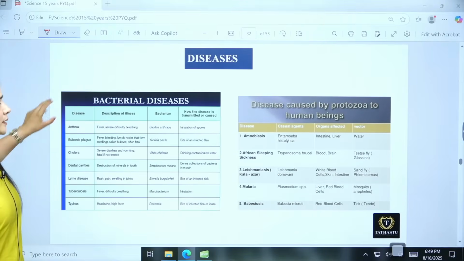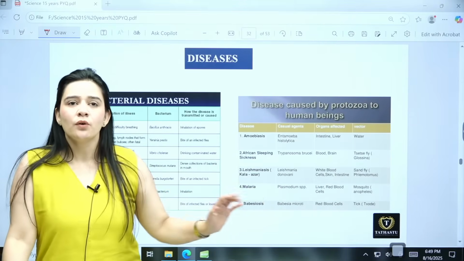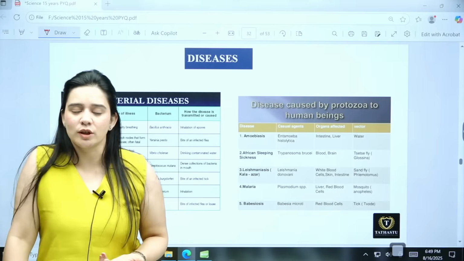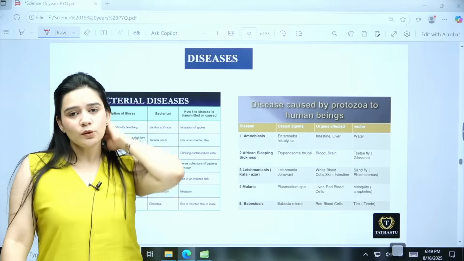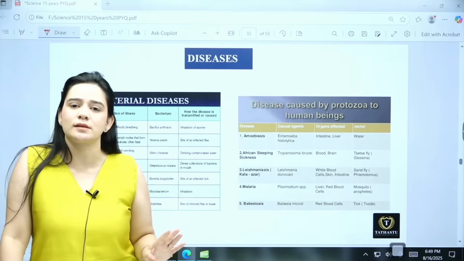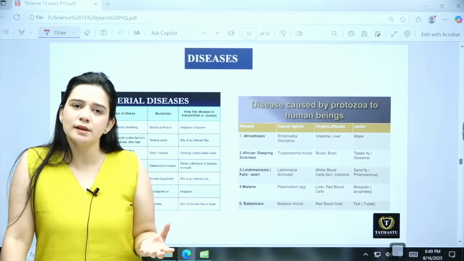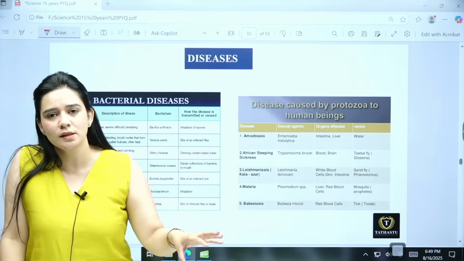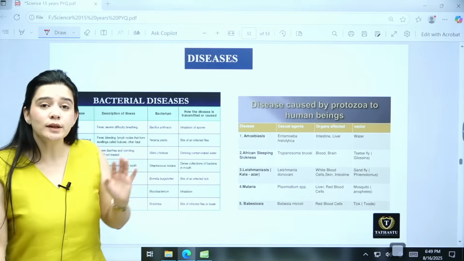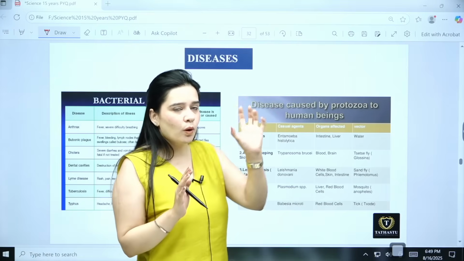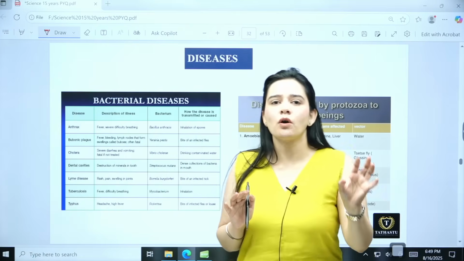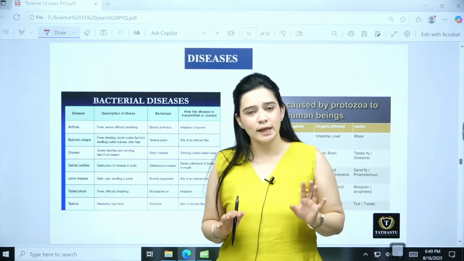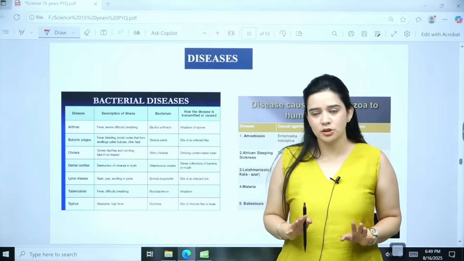Along with that, there is another section of the biology from where you get many questions. Okay, so you might get questions from this section as well. Diseases. There are different kind of diseases. For example, disease caused by bacteria, diseases caused by viruses, protozoas. So you need to know that yes, what is the causative organism for this particular disease. Okay, at least that is a must you need to know.